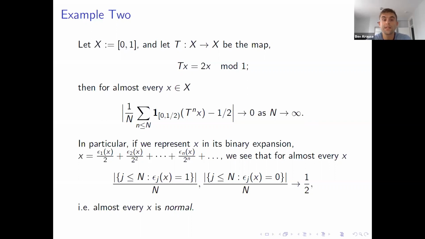So for instance, if you were to represent x in its binary expansion, so you choose epsilon 1 of x, epsilon 2 of x, and so forth, so that you can represent x as the sum. Then the statement is that for almost every x, if you count up the number of terms j less than n so that epsilon j is 1, you average, and you count up the same number of terms j less than n so that epsilon j is 0, both of these numbers tend to a half. And in this case, we say that x is normal.